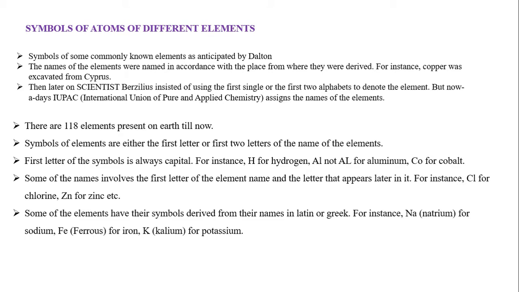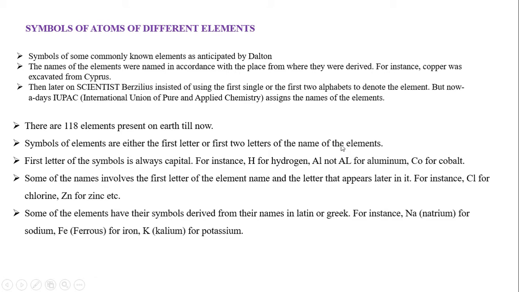Nowadays, the naming of elements is done by IUPAC, the International Union of Pure and Applied Chemistry. They assign names to newly discovered elements. At present, there are 118 elements, of which 92 are naturally occurring. For symbols, we write either the first letter or the first two letters of the name of the element.